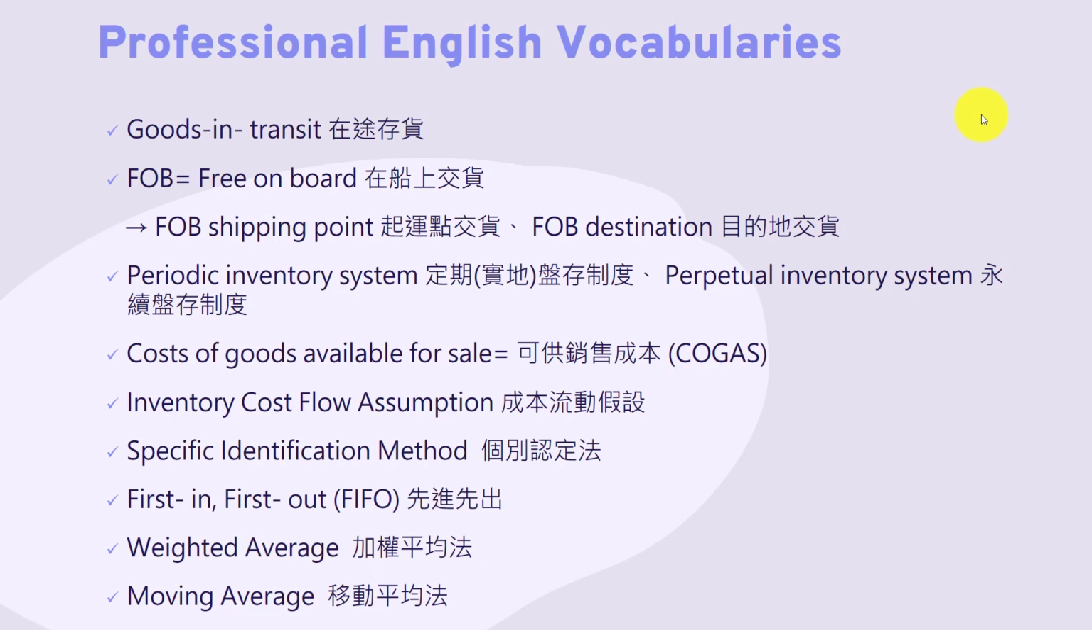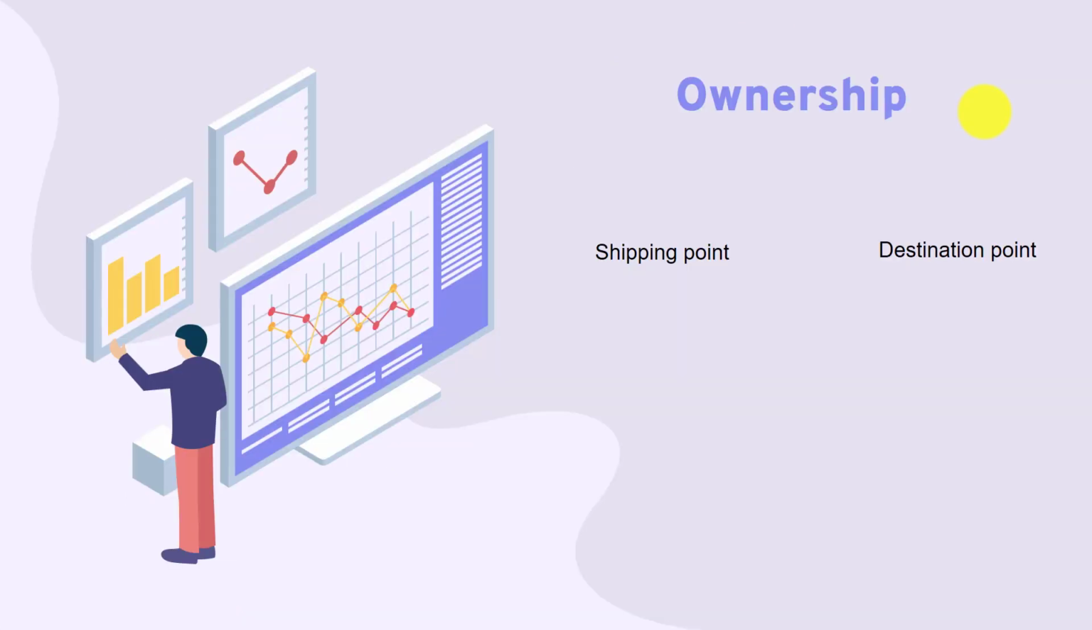So we will start from ownership. Ownership is very important in inventory issues. Whoever owns this inventory will be responsible for any error or transfer issues. So we will have a buyer and a seller. A sells some goods to buyer B. Then the goods from A will be at the shipping point. Then a carrier passes this inventory on and delivers it to B. Then B will receive it at the destination point.